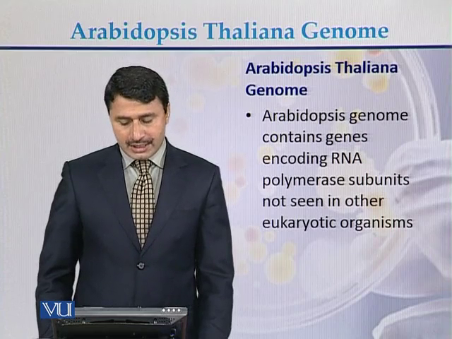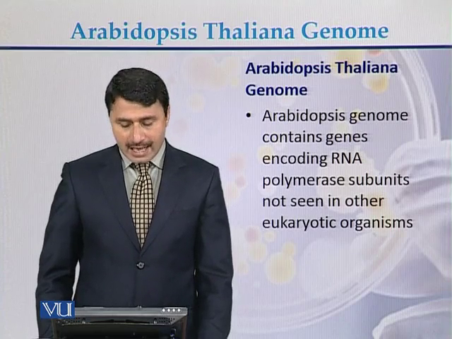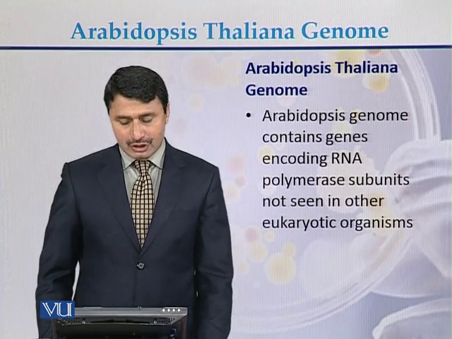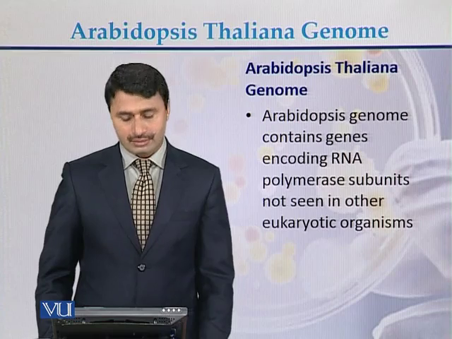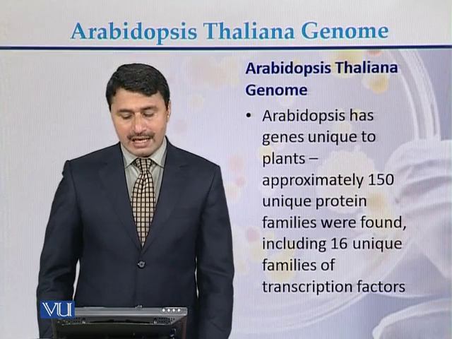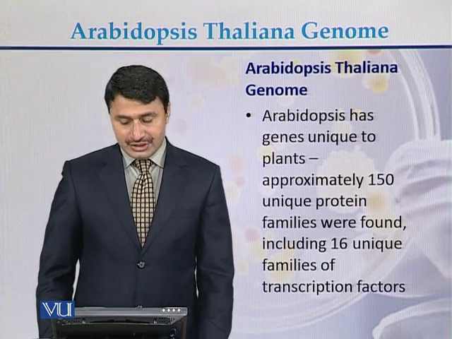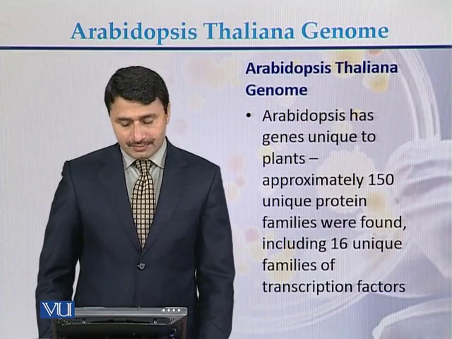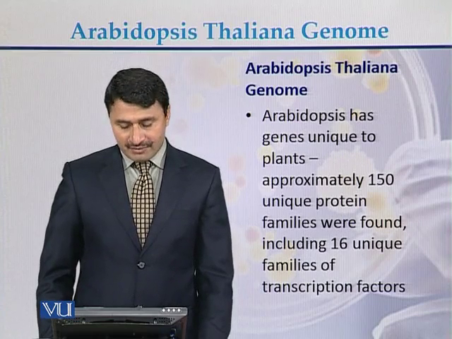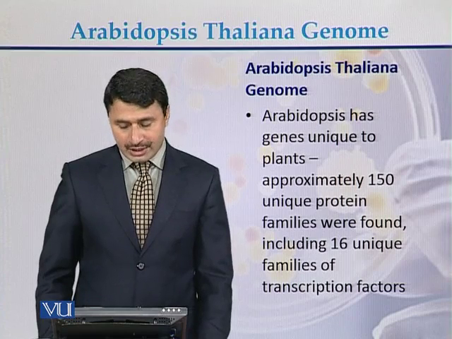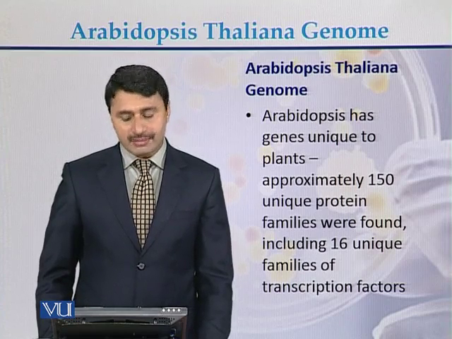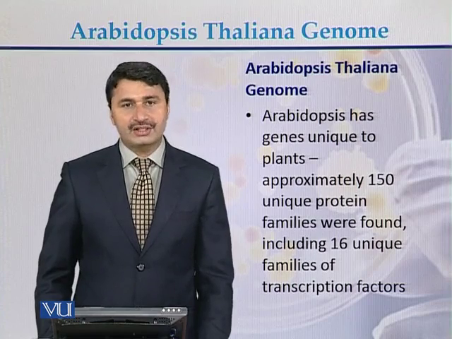The Arabidopsis genome contains genes encoding RNA polymerase subunits not seen in other eukaryotic organisms. Arabidopsis has genes unique to plants. Approximately 150 unique protein families were found, including 16 unique families of transcription factors.